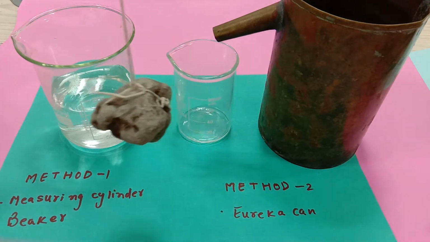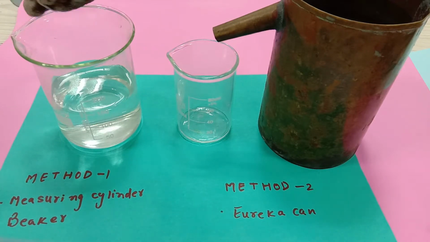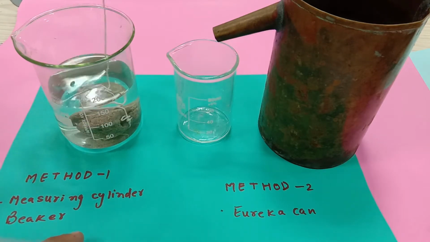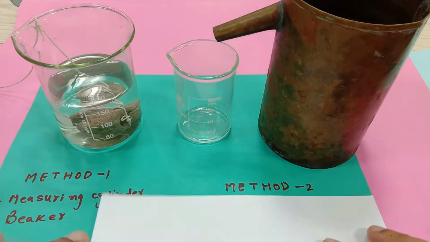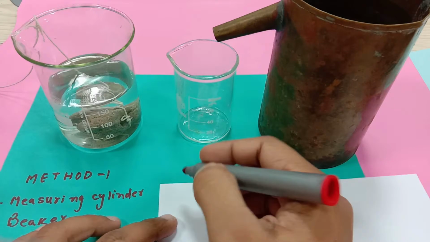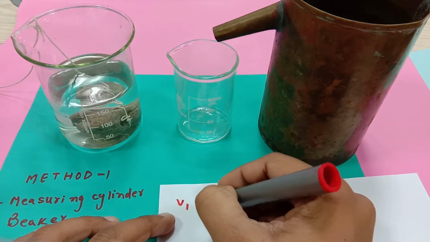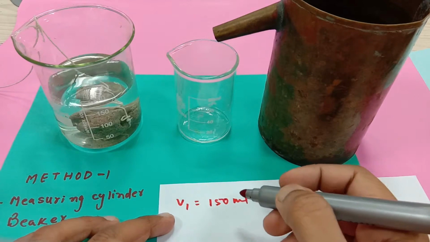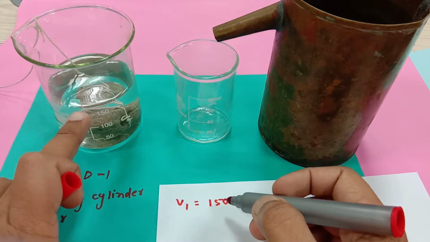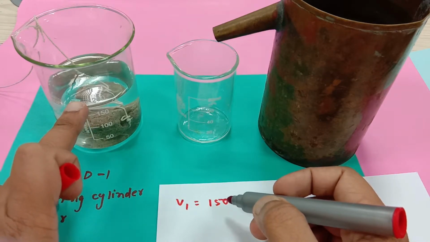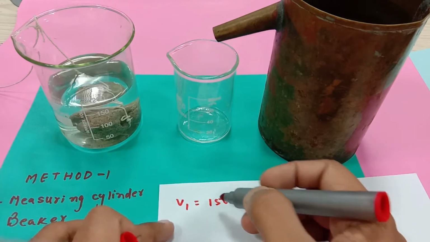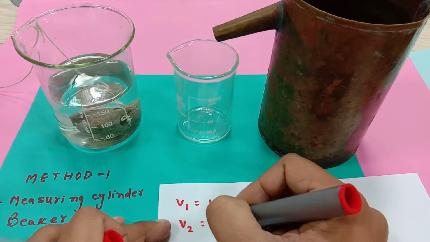So here I start my experiment, and I'm going to immerse the stone. The initial volume of water was 150 ml. Now I'm seeing that the level is slightly less than the middle part. If it is 150, then this is 200, then the middle part would be 175. It is slightly less than that. So I'm going to write the final volume as